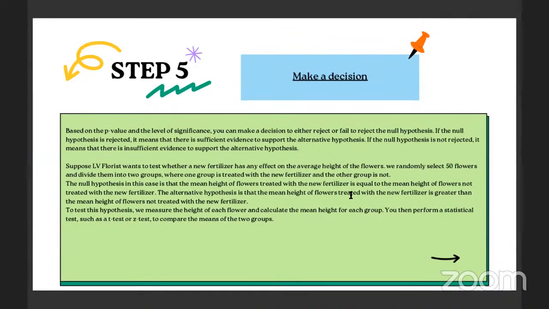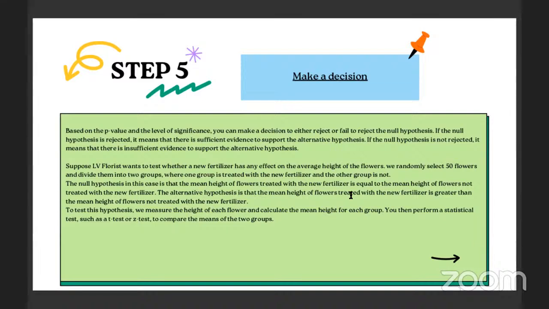Step 5, make a decision. Based on the p-value and the level of significance, you can make a decision to either reject or fail to reject the null hypothesis. If the null hypothesis is rejected, it means that there is sufficient evidence to support the alternative hypothesis. If the null hypothesis is not rejected, it means that there is insufficient evidence to support the alternative hypothesis.